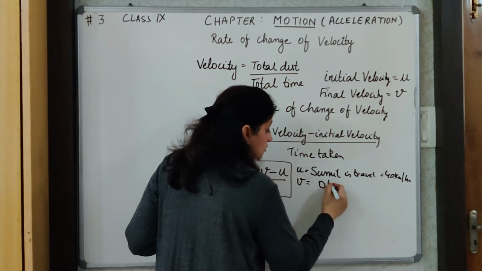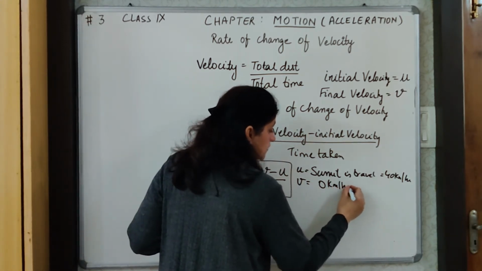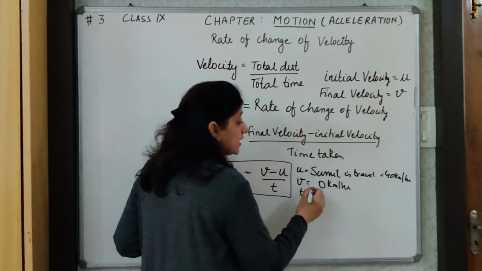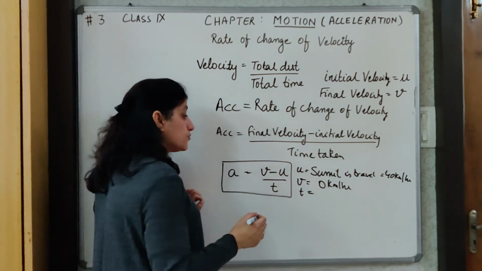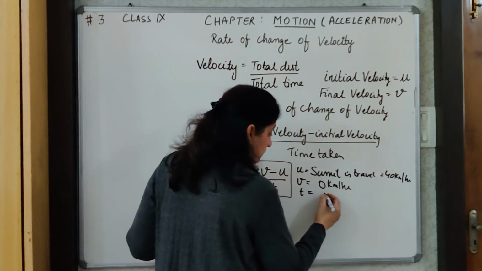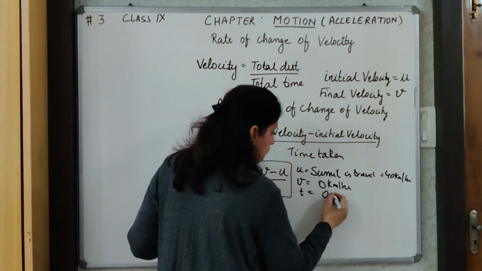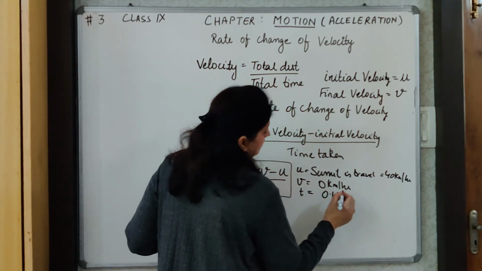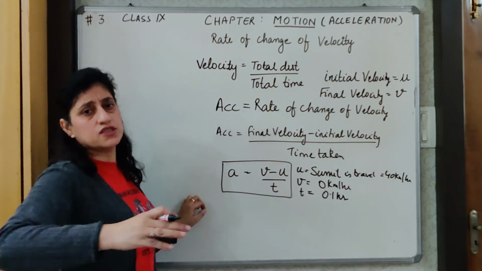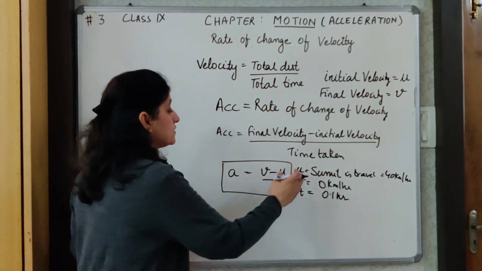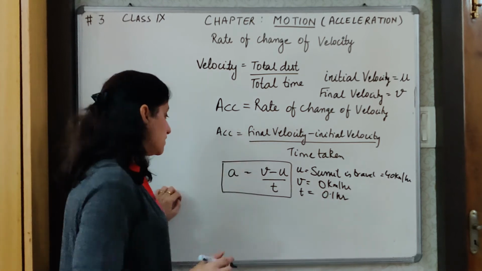So the final velocity will be 0 km/h. This change from 40 to 0 is brought about, say, in 0.1 hour. Slowly he is slowing down, and this way he comes to rest in this much time.